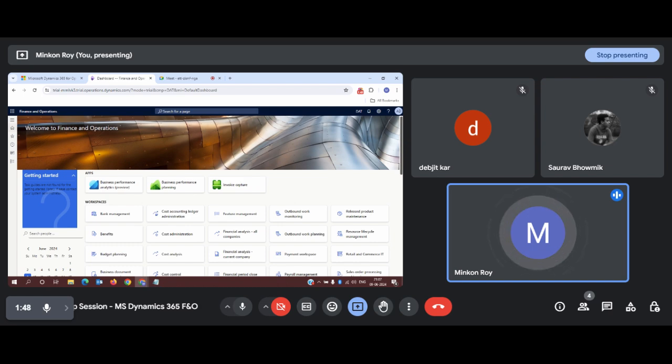Why is it so special that everyone is jumping into Dynamics in today's business environment? We have seen all those presentations, and in our second topic, we jumped into the application and explored the home screen. So this is the home screen, as you already know.